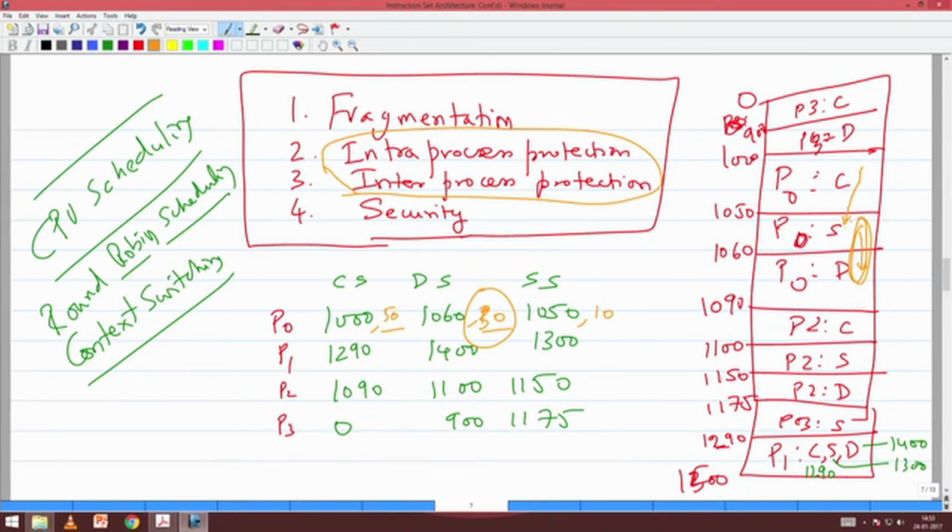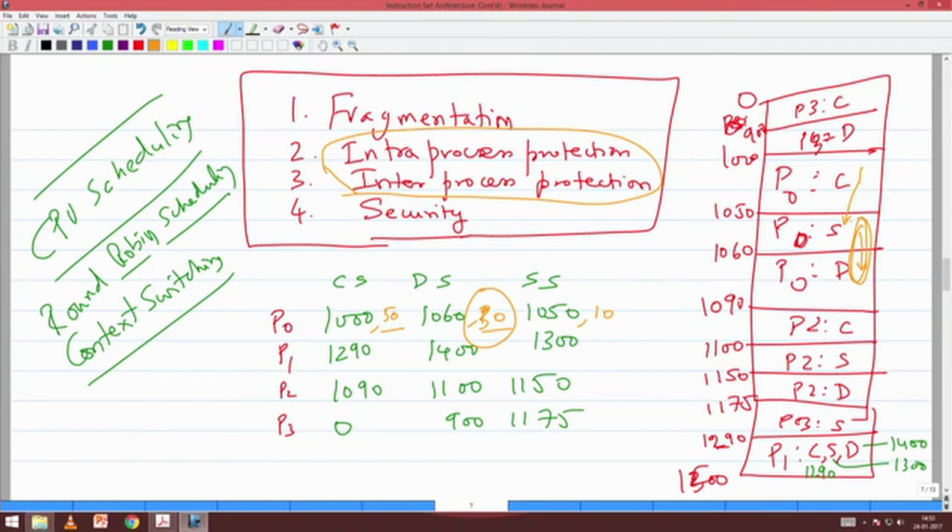So intra process protection is also given, and P0 cannot access anything beyond what it is assigned: it can't execute beyond 1000 to 1049, it can't access data beyond 1089. These things are ensured by segmentation. Now we will talk about security last.